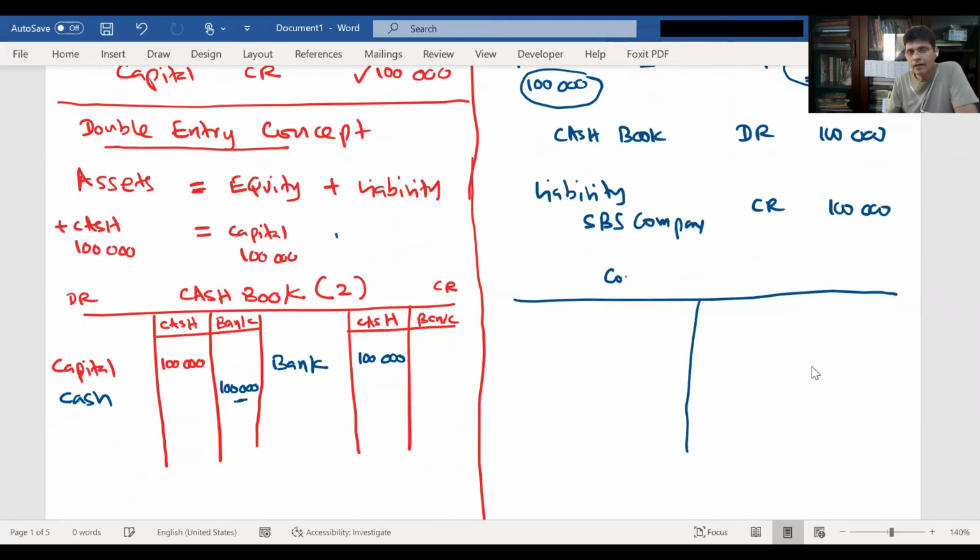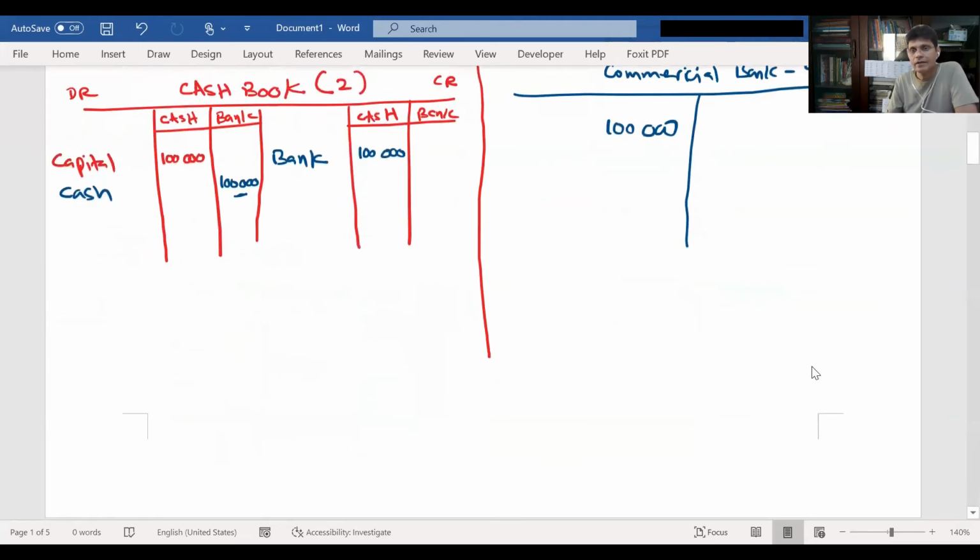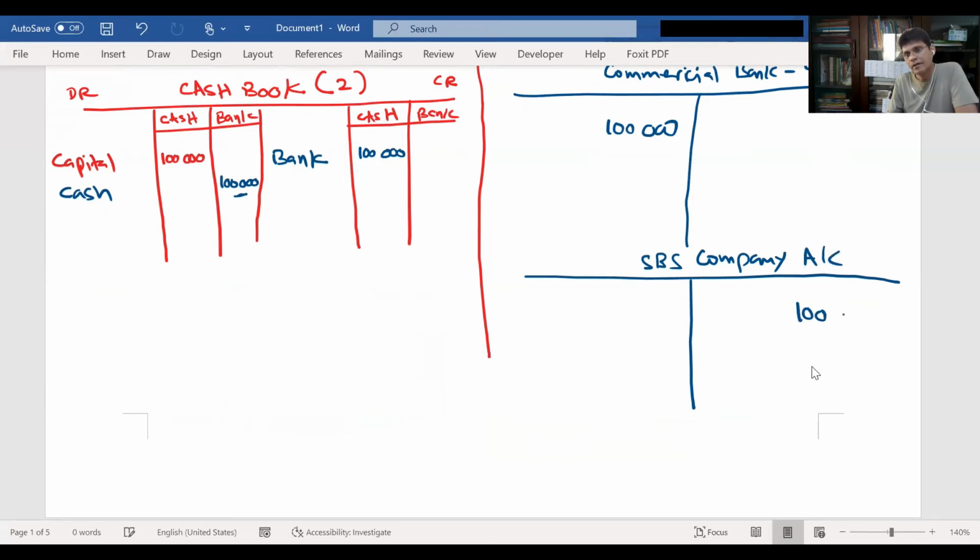the commercial bank account cash book. This is their cash book. They will debit, and they will credit which account? They will open the SBS company account, which will be credited by 100,000. So this is SBS and this is the commercial bank account, cash book account. Okay.